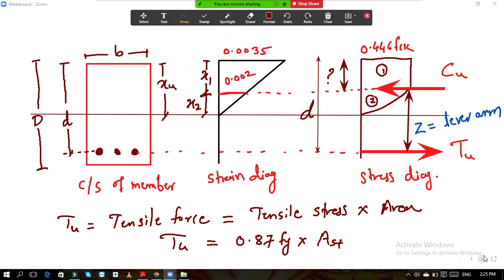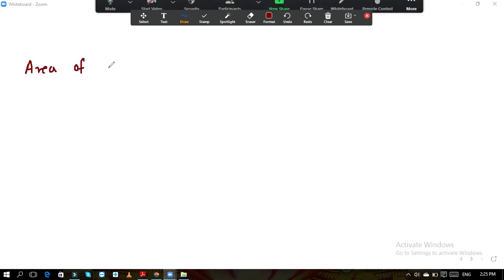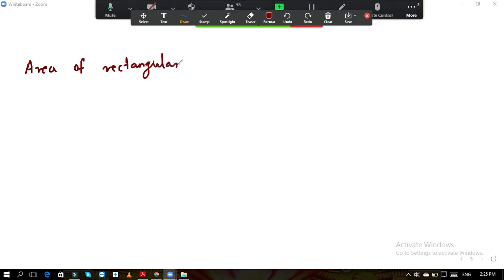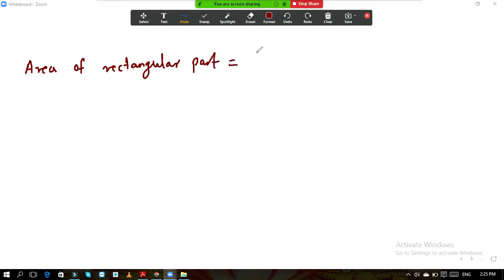So now if I see over here, area of rectangular part. Rectangle is there, so the area formula is base into height.